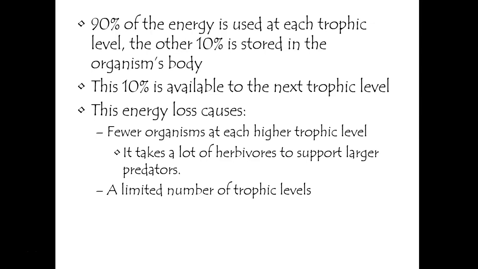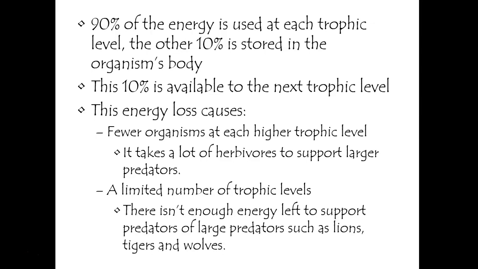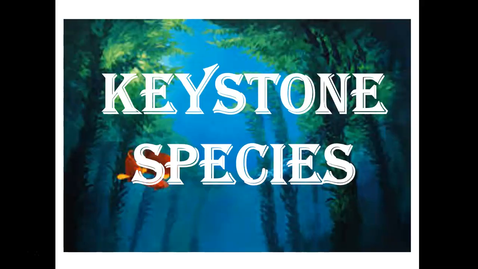So we can't have an infinite amount of trophic levels. Energy is limited. So at each trophic level, if we keep losing energy, we're not going to be able to support really top of the line predators. So if there's not a lot of energy left to support the predators, we're not going to have large predators like lions, tigers, and wolves. We're just not going to see that because there's not going to be enough energy in the ecosystem to sustain them. Okay, that's the end of our energy lecture.